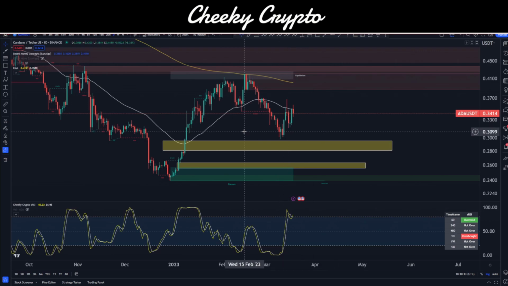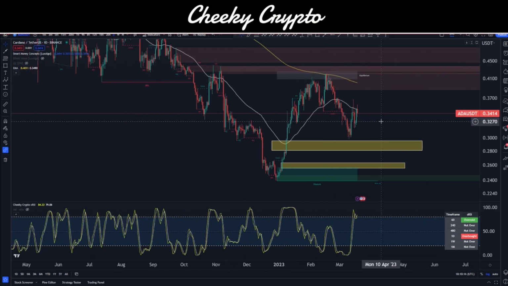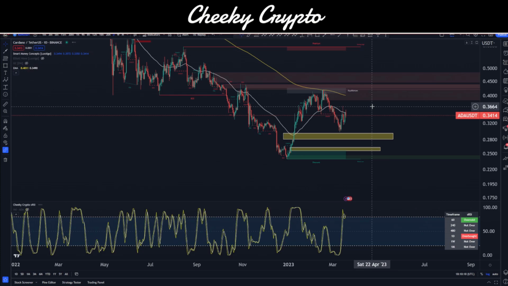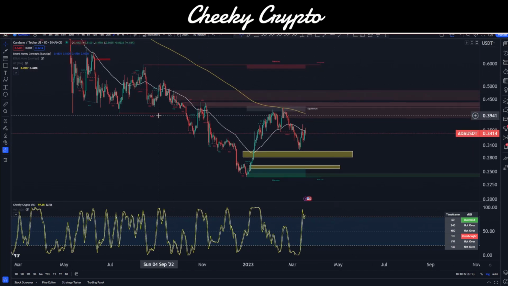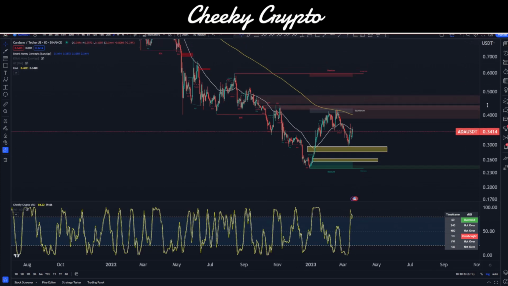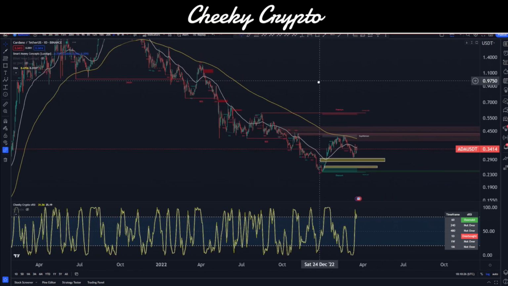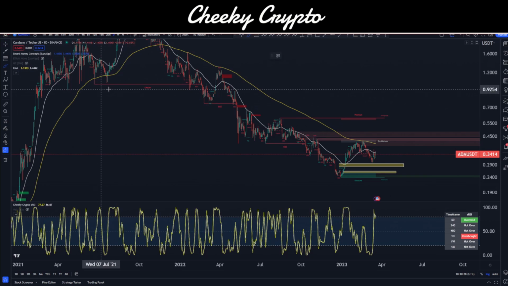So let's talk about what's going on with smart money concepts on Cardano's ADA. This is the daily chart, Binance, and USDT is the pair. We can see that we're still in a bearish state. We haven't actually got confirmation that we're outside of this bearish structure. We had the change of character from the higher end when we had the all-time high. This was confirmed as a change of character on February the 18th, 2022.